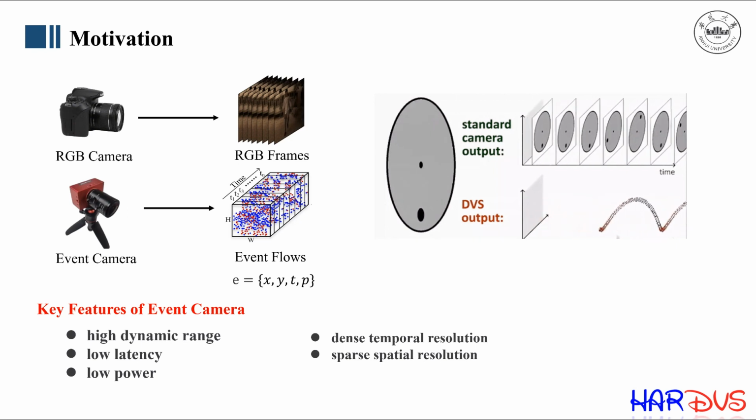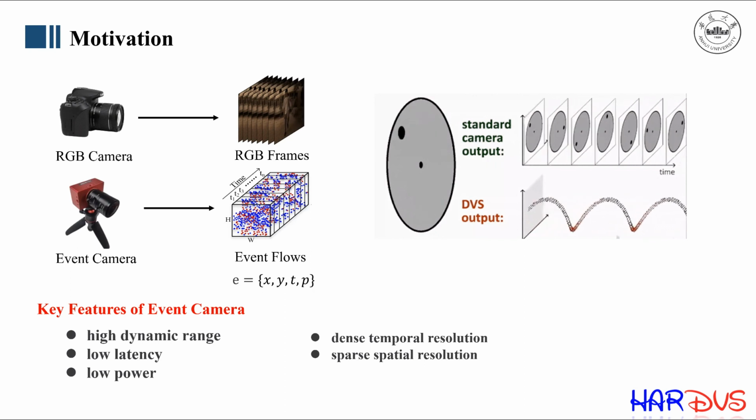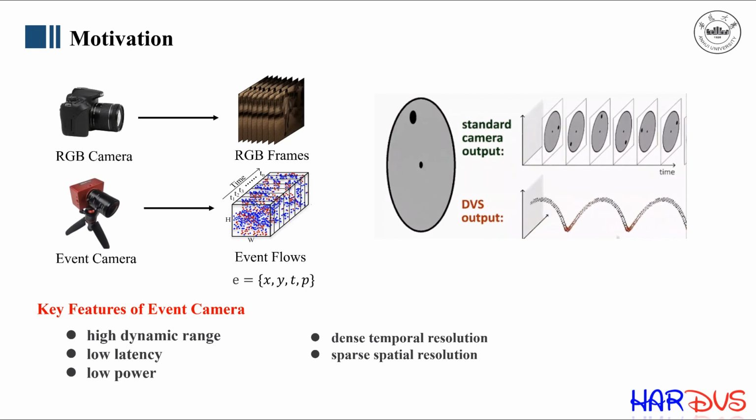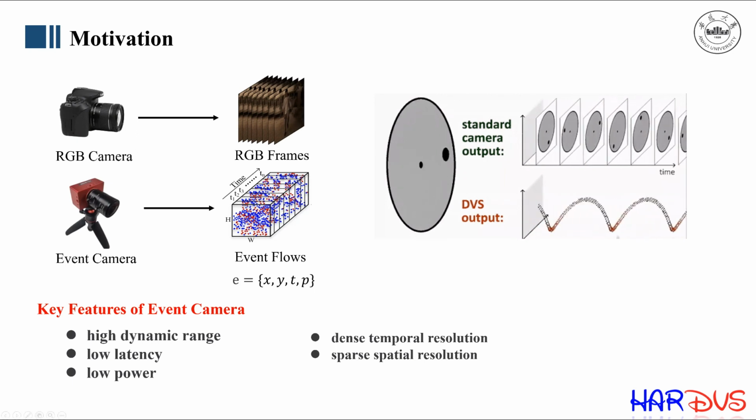On the right, you can see the recording method of the event camera. Unlike RGB cameras, event cameras only record pixels with changes in brightness in the scene. Therefore, for a rotating disk with black dots, the event camera will only record the trajectory changes of the black dots. As it is a newly arising sensor, there is currently no realistic large-scale dataset for human activity recognition.